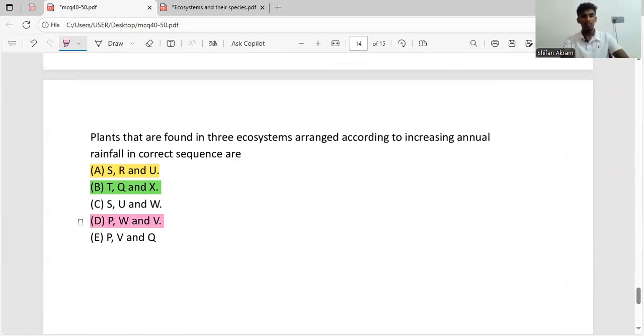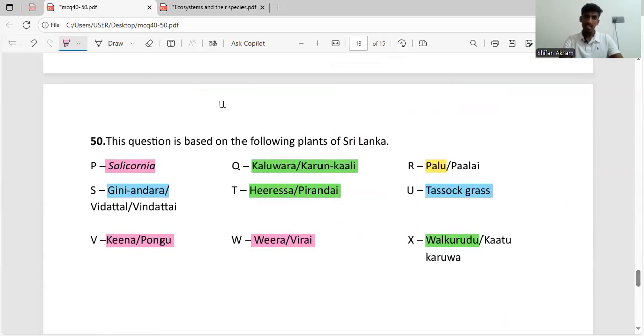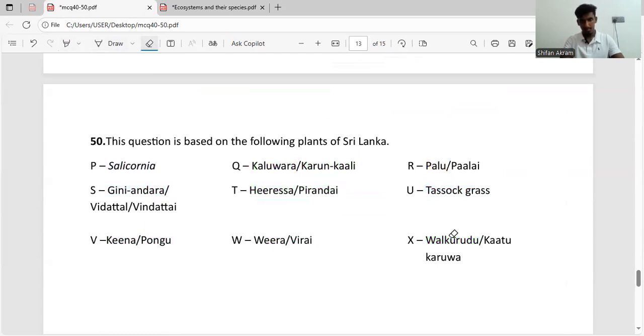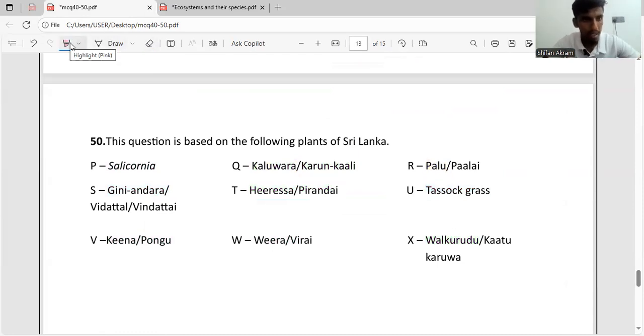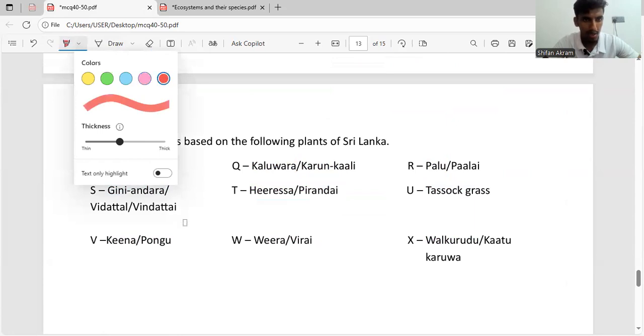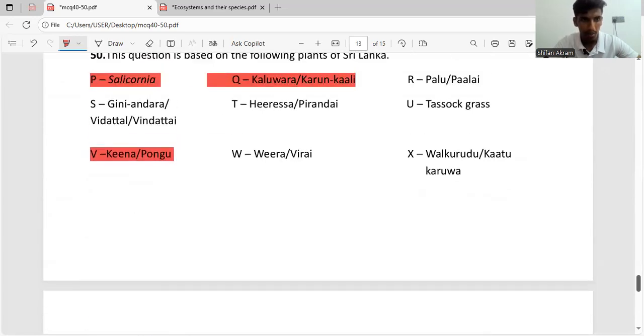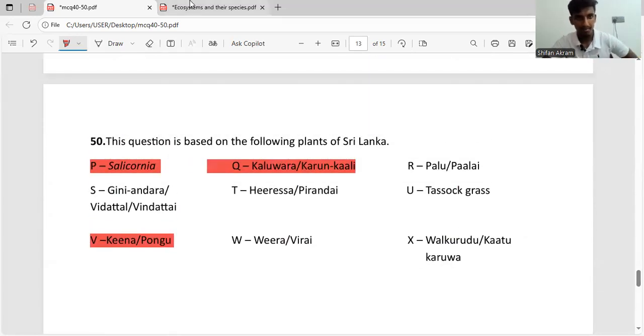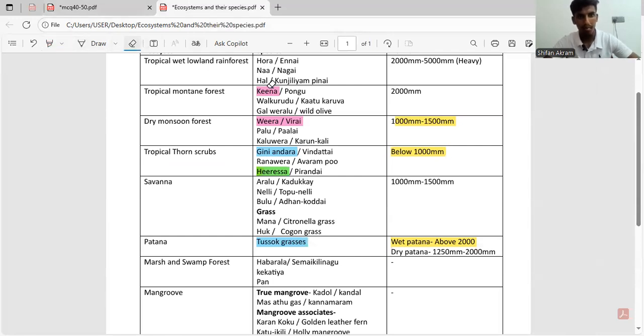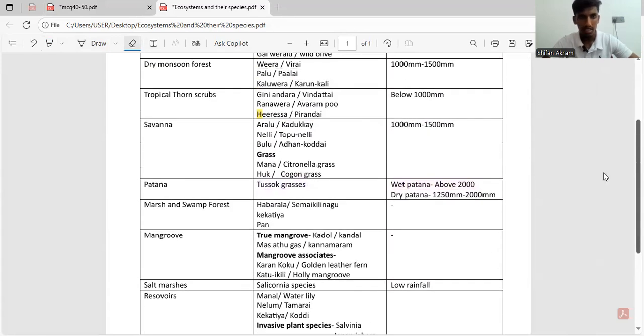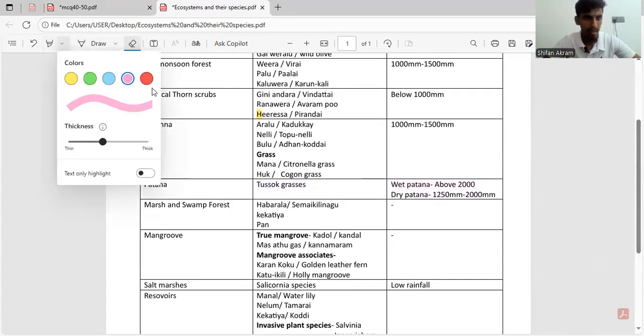Anyways, let's go to the final one, P, V, and Q. Let's erase all this. It will be easy. P, V, and Q. So again, we'll choose red this time. P, Siliconia. V, Keena. And Q, we have Calvera. Right? It's P, V, and Q, right? Yes, P, V, Q. Yes. So I'll erase all this. Yes. So let's highlight it.